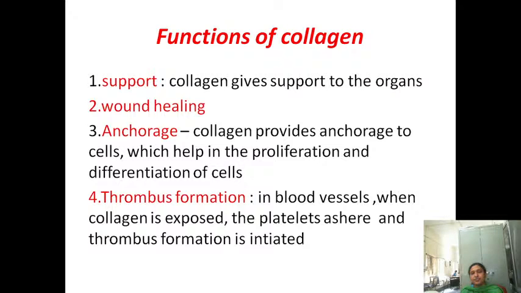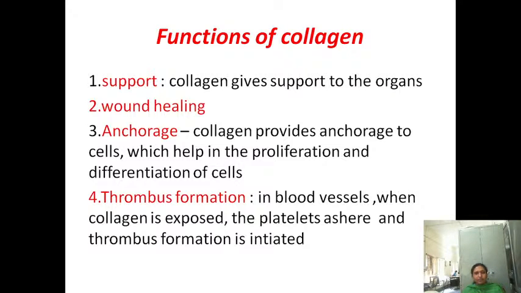And the functions of collagen: collagen gives support to the organs and has a role in the wound healing process. In thrombus formation in blood vessels, collagen is exposed, the platelets adhere, and form the thrombus.